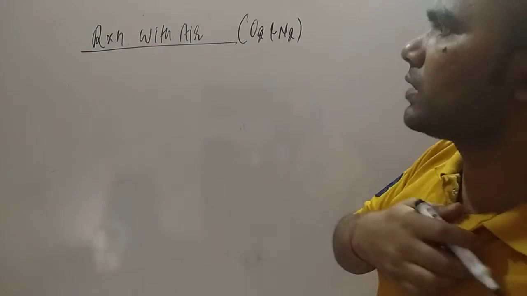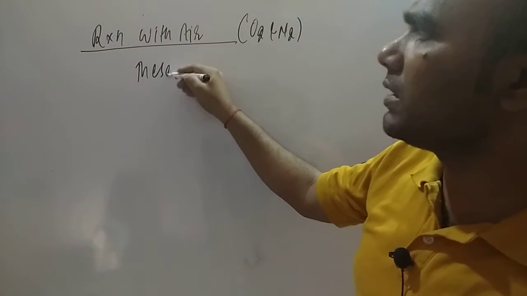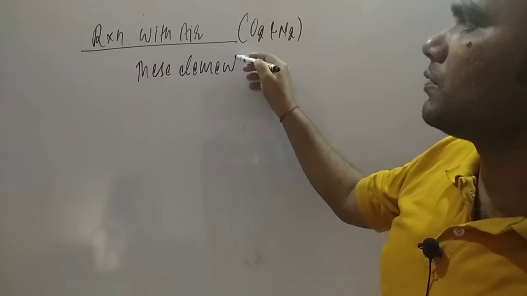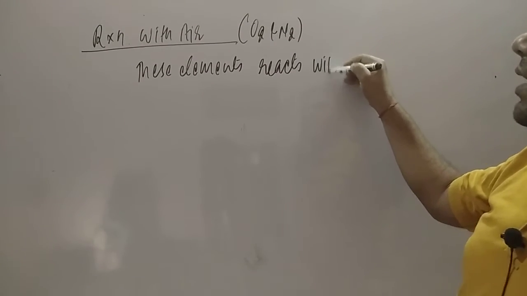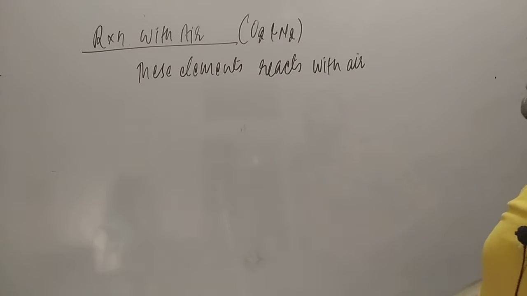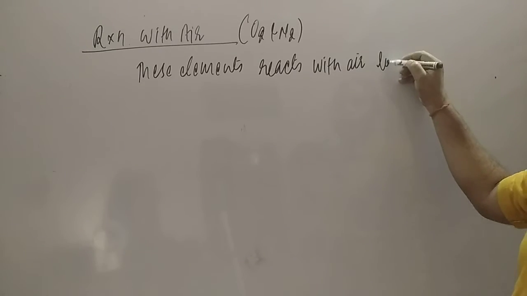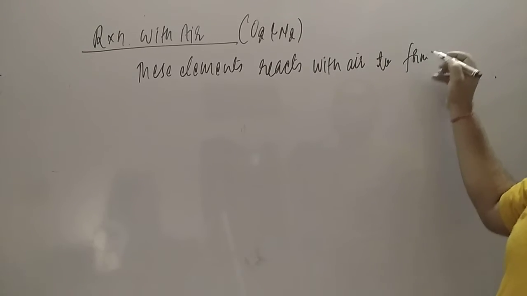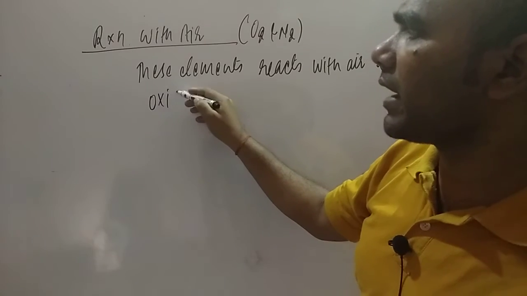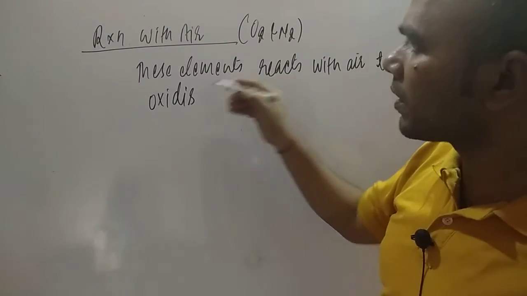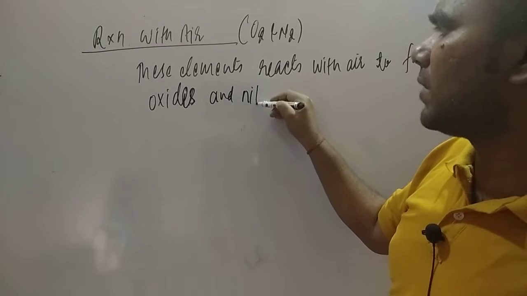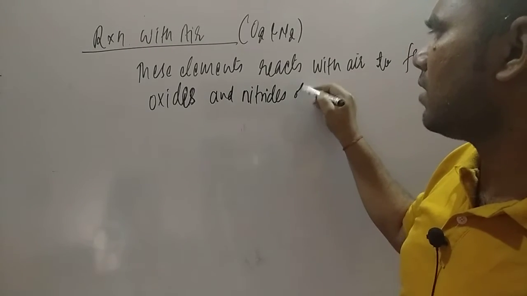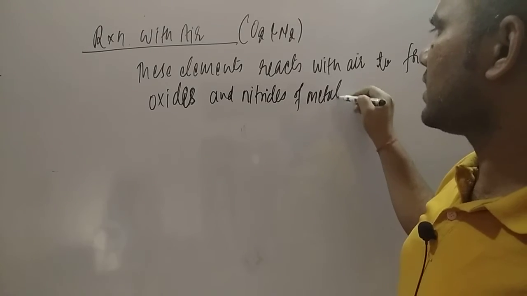So what we can write, student: these elements react with air to form oxides and nitrides of metal. Oxides and nitrides of what, student? Of the metals they are going to form.